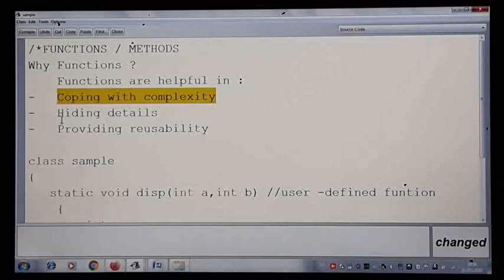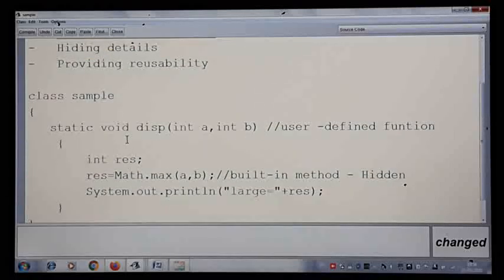Then hiding details. You can hide the details and tell any of your friends or anybody to make use of the function that you have created. Similarly, once you keep the function ready, whenever you require, you can call the method and make use of that. You need not rewrite the code. That is the reason we go with the function. And also we are going to learn how exactly we are going to write multiple methods in a function. Similar to math.max here, you also can write your own function. That I'll come to in a short while.